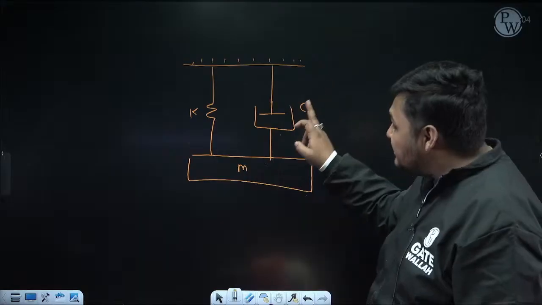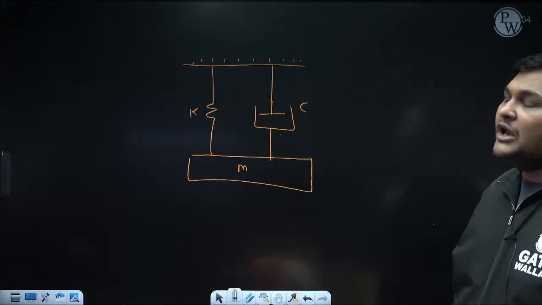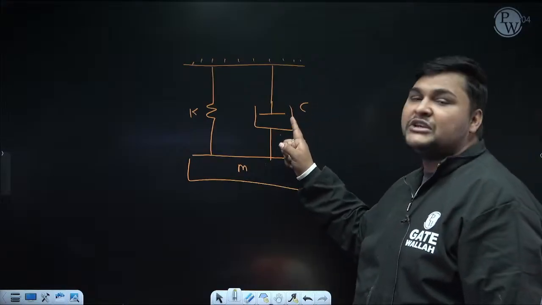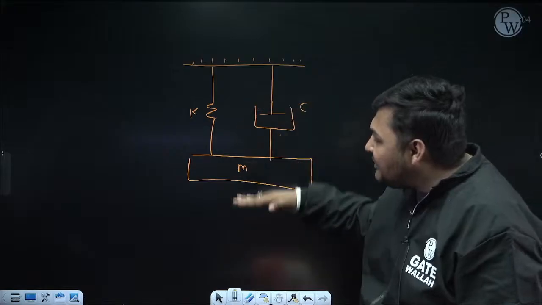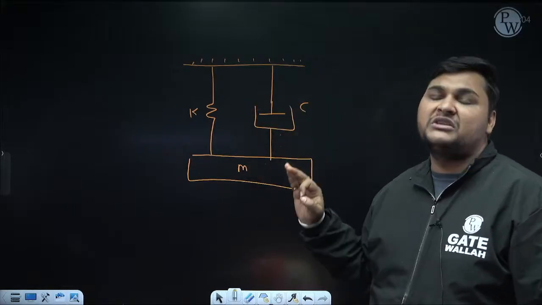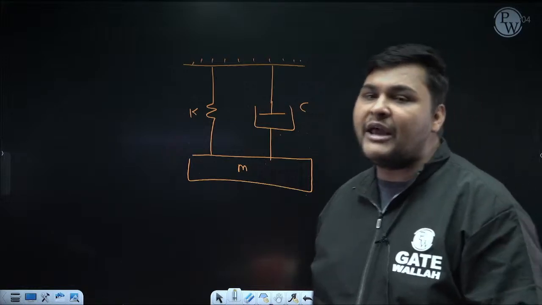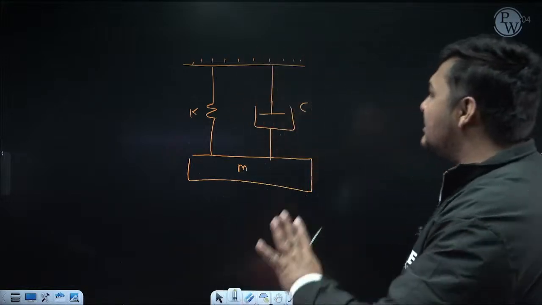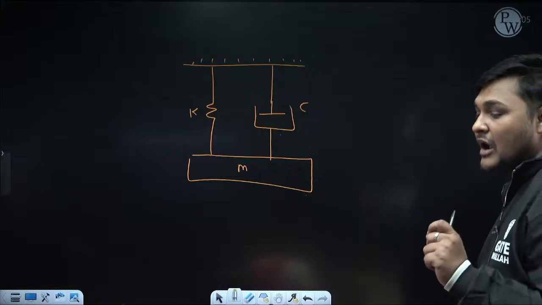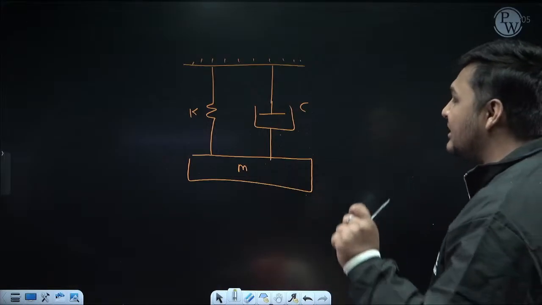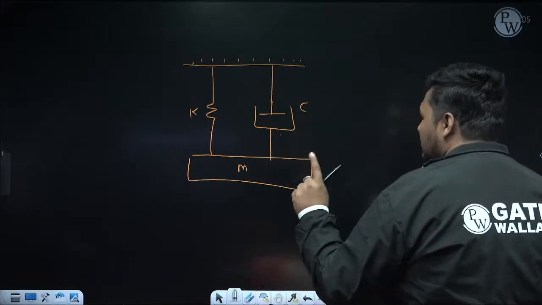But if there is a damper, since the damper is resisting the vibration, then in the presence of the damper, the amplitude of that vibration will reduce with time. The reason is that the damper is resisting the vibration. How, I will prove later. But right now this is the example of free damped vibration. I think it is clear to everyone. I had discussed the definition. During vibration no external time dependent force is acting, meaning it is free vibration.